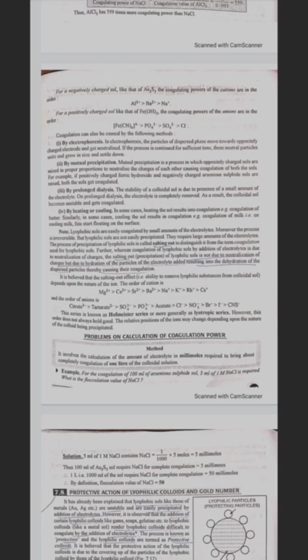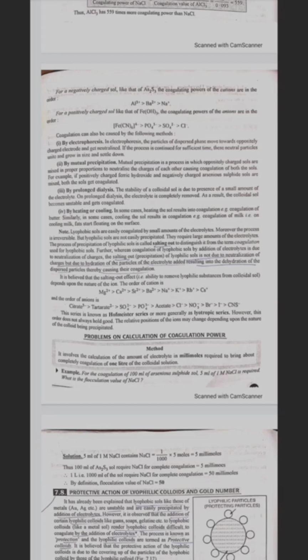Coagulation can also be caused by the following methods. By electrophoresis: the particles of the dispersed phase move towards the oppositely charged electrode and get neutralized. If the process is continued for sufficient time, these neutral particles unite, grow in size and settle down. By mutual precipitation: oppositely charged sols are mixed in proper proportion to neutralize the charge of each other, causing coagulation of both the sols. For example, if positively charged ferric hydroxide and negatively charged arsenic sulfide sols are mixed, both the sols get coagulated.